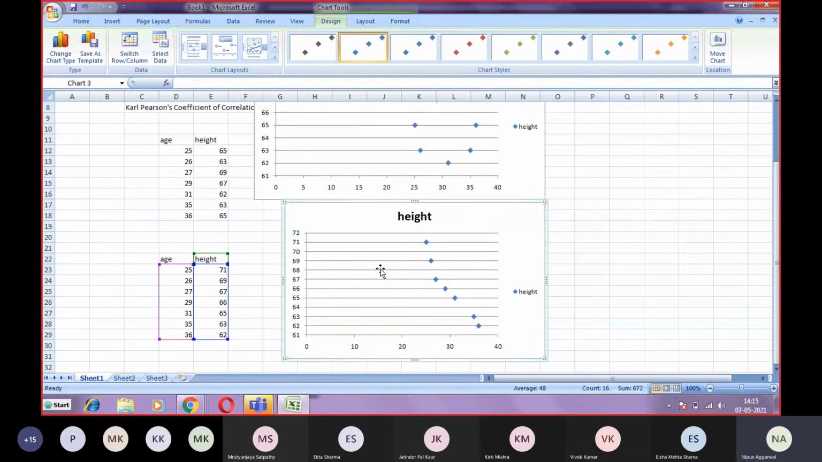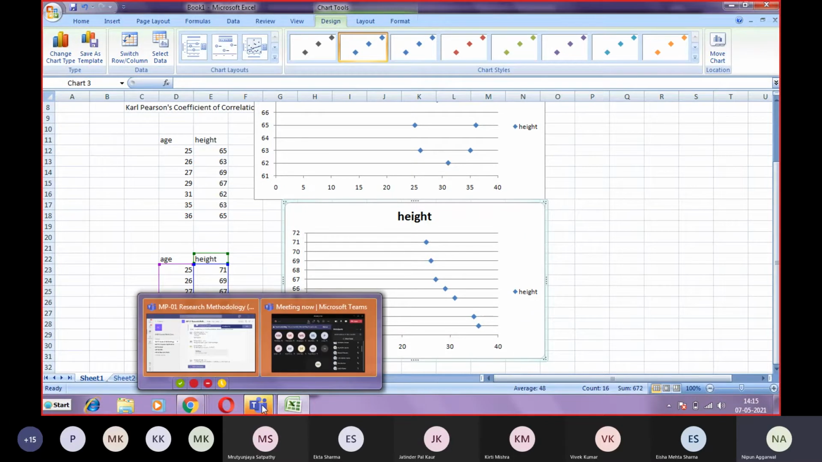Fine enough. But what is the drawback of this scatter diagram? Can anyone tell what is the drawback of this scatter diagram?